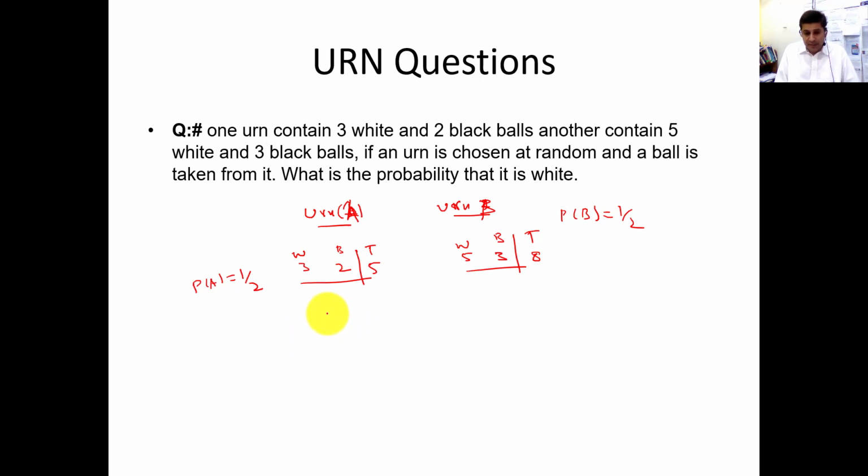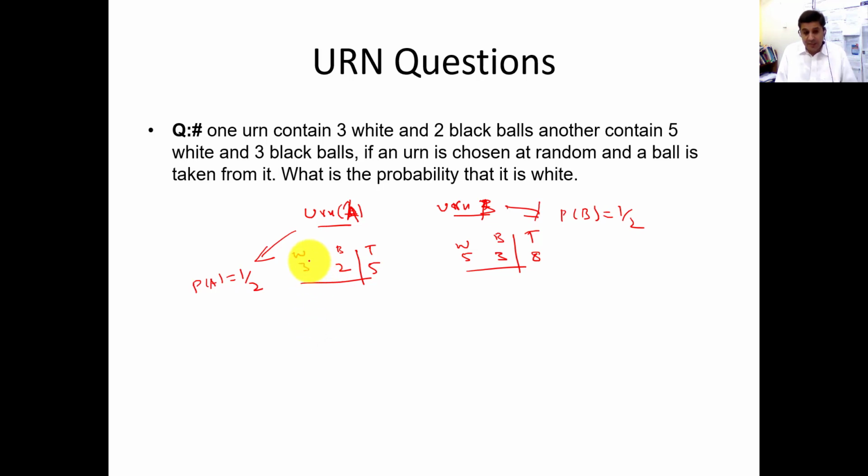So let's suppose they're choosing urn A, the probability of this will be probability of A, and the probability of urn B will be probability of B. If they're choosing a white ball, given that it came from urn A, so now this is the concept of conditional probability once again. As I already discussed, in conditional probability something will be known to you.